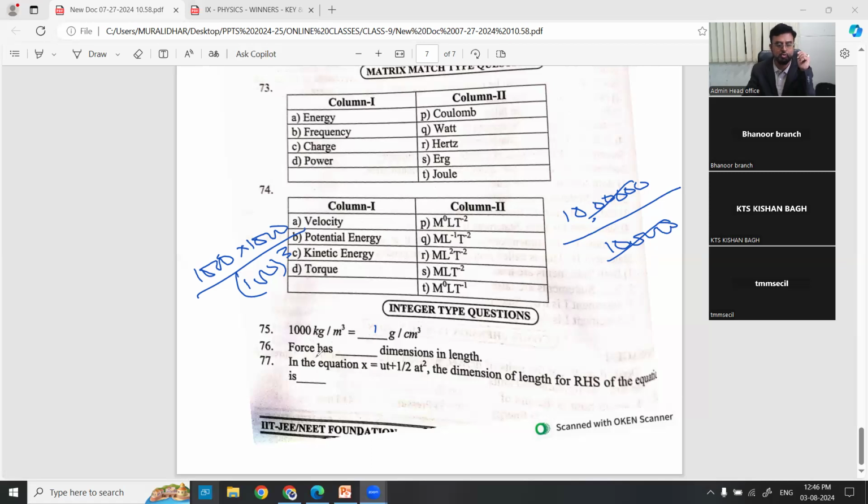Okay. Then, force has dimensions in length. What is force? M1, L1, T minus 2. So what is the dimension of length here? L1. The answer is 1. Force has 1 dimension as length, minus 2 as time, 1 as mass. This is an example I am telling. Like this, the solutions are also given for you in the key. So you work on the solutions and work very hard.